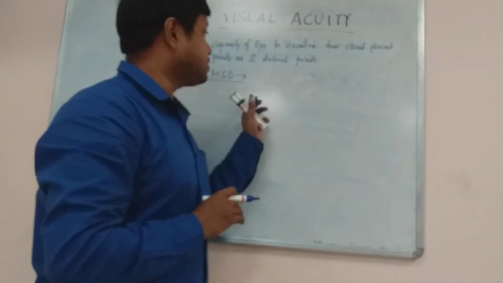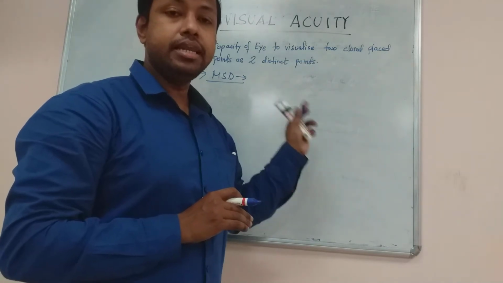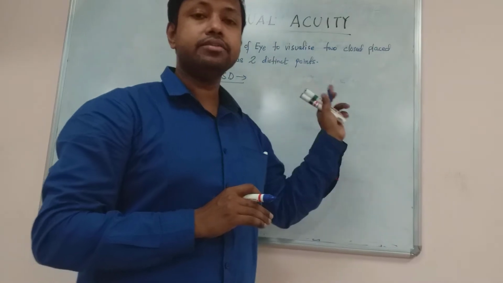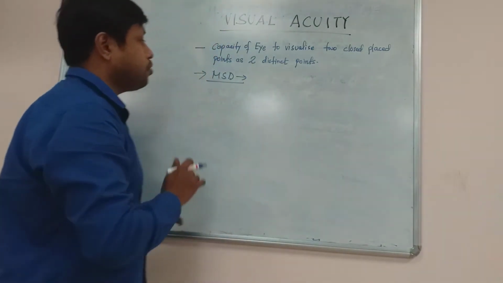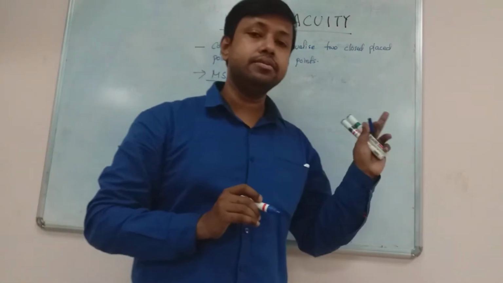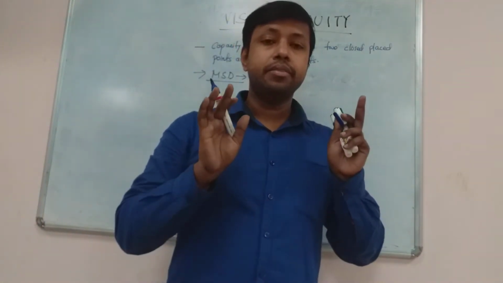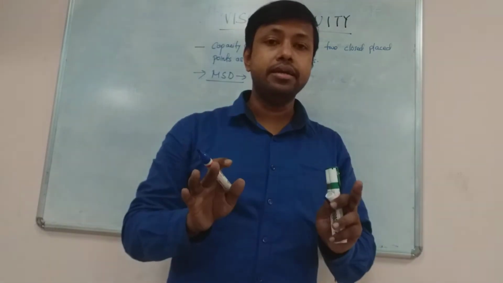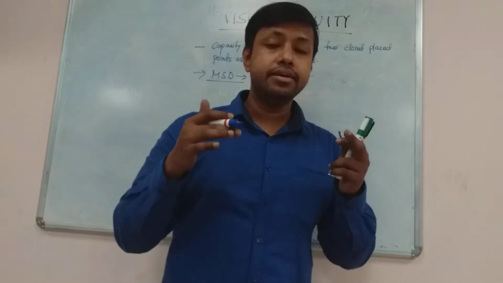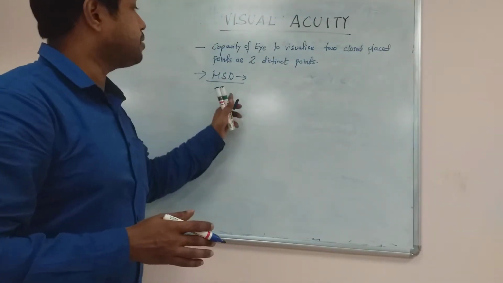It is the shortest distance by which two points can be separated, but still the eye can differentiate them as two distinct points. So this is called minimal separable distance.